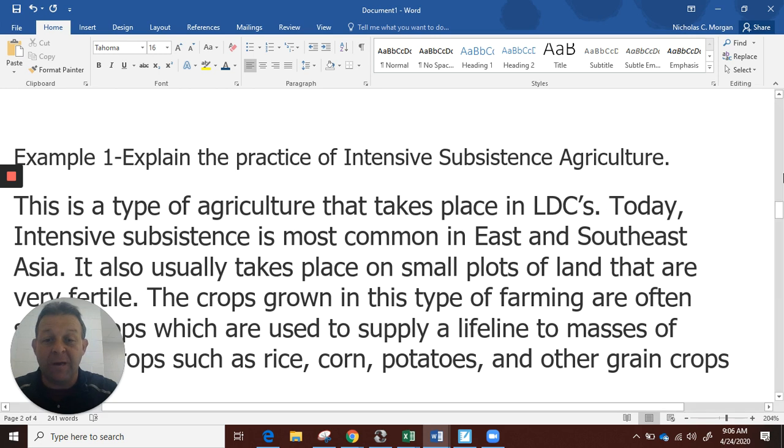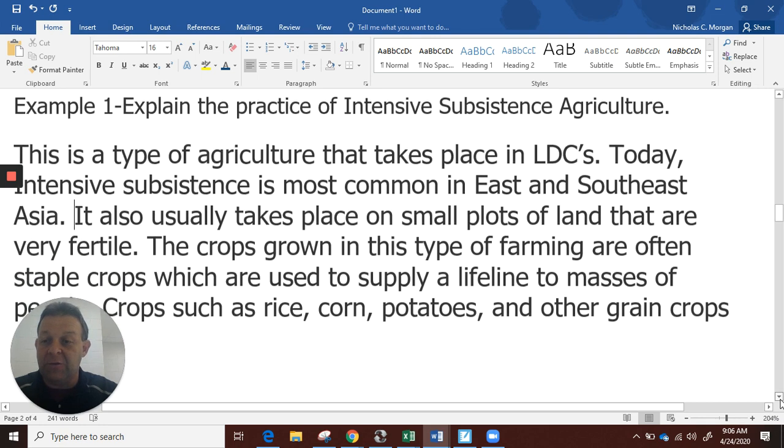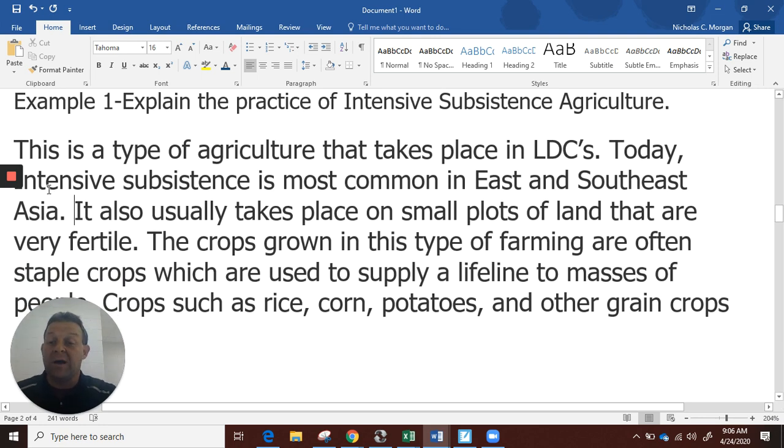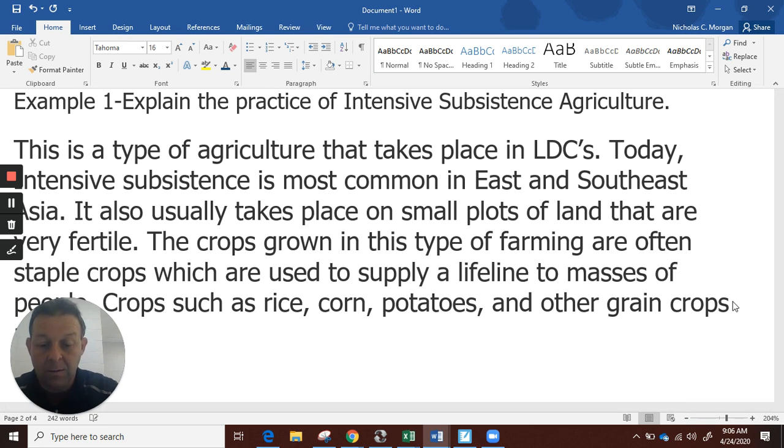It takes place on small plots of land that are very fertile. I also may want to include, not only does it do that, but it also requires a lot of manual labor. Okay, so I've got the crops grown in this type of farming are often staple crops used to supply a lifeline to masses of people. Crops such as rice, corn, potatoes, and other grain crops are common on these farms.